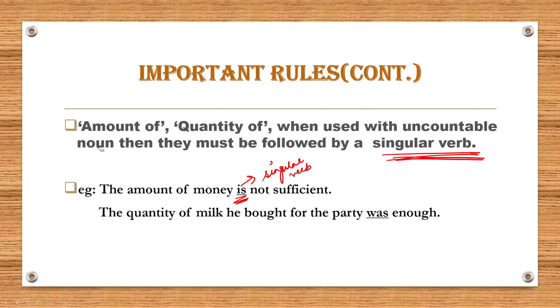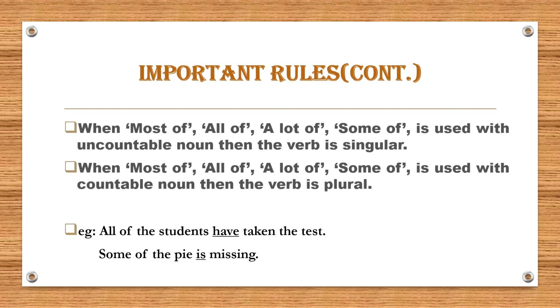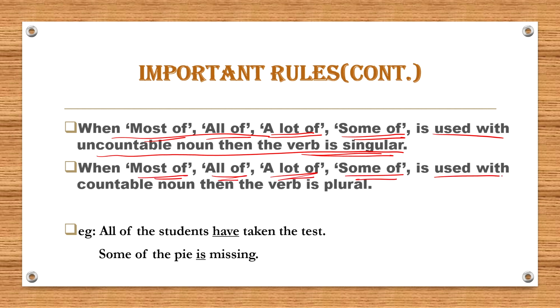So, now the next rule: when most of, all of, a lot of, some of is used with an uncountable noun, then the verb is singular, and when most of, all of, a lot of and some of is used with a countable noun, then the verb is plural.